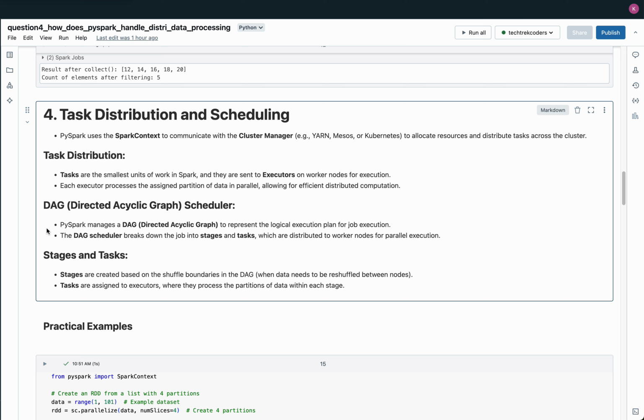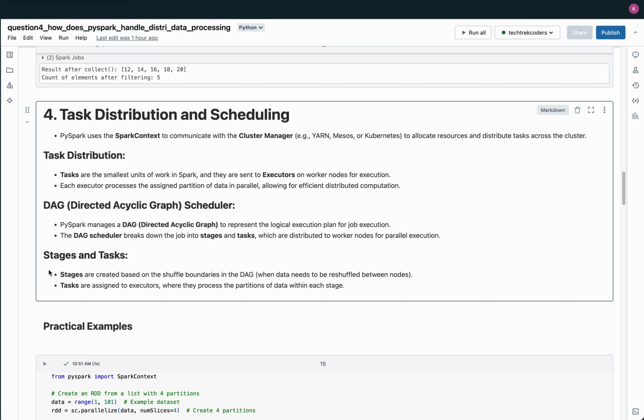Once the job is divided into stages, the DAG scheduler distributes the tasks within each stage to the worker nodes for execution. Stages represent a group of tasks that can be executed in parallel, while tasks are assigned to executors to process partitions of data within each stage.